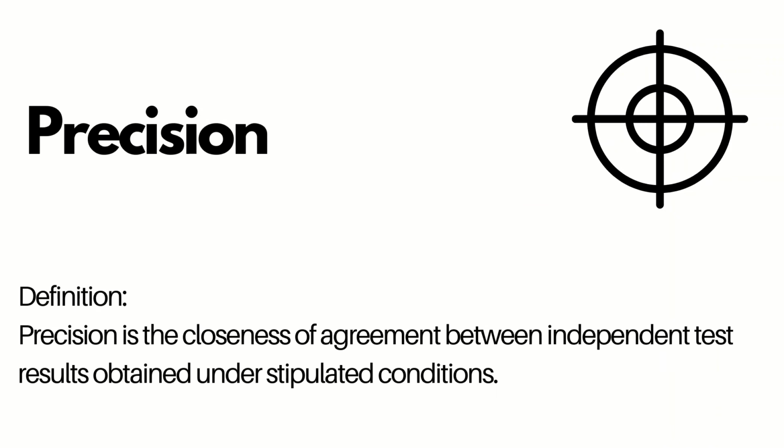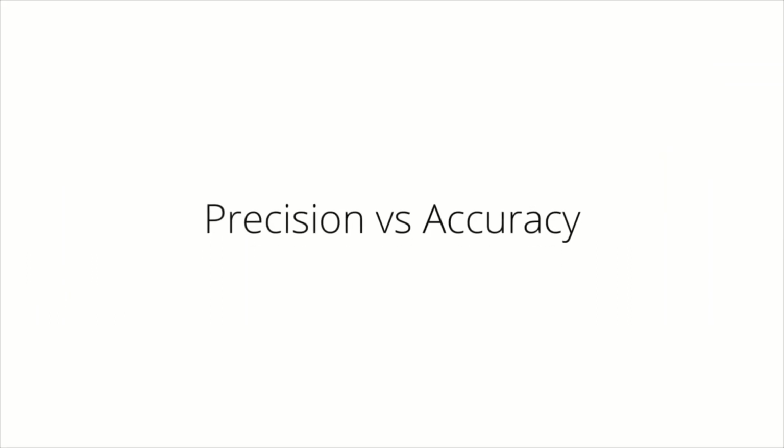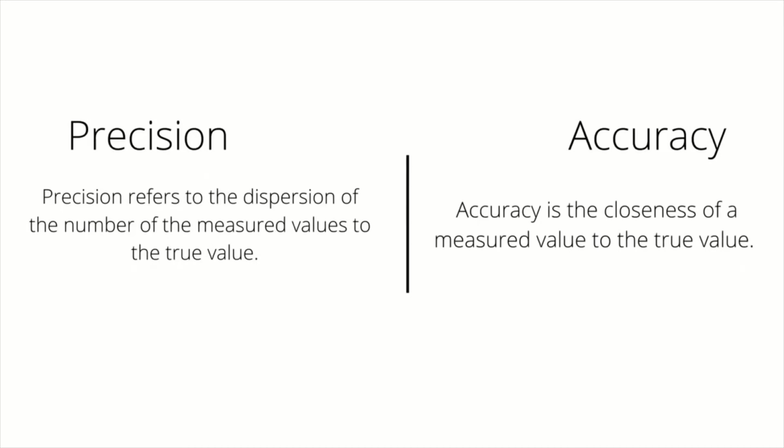Precision. Precision is the closeness of agreement between independent test results obtained under stipulated conditions. Precision looks the same as accuracy, but there is a difference between them. Precision refers to the dispersion of the number of measured values, while accuracy is the closeness of a measured value to the true value. Accuracy is not the same as precision.